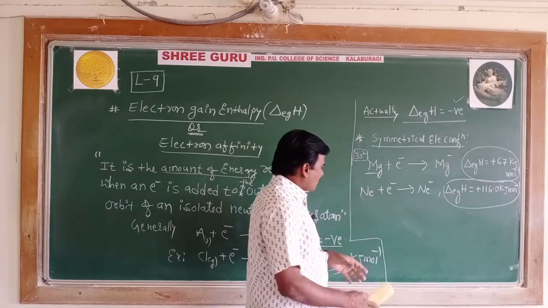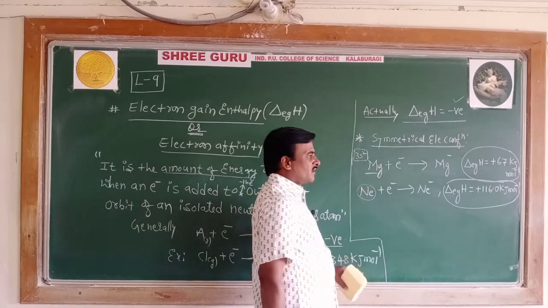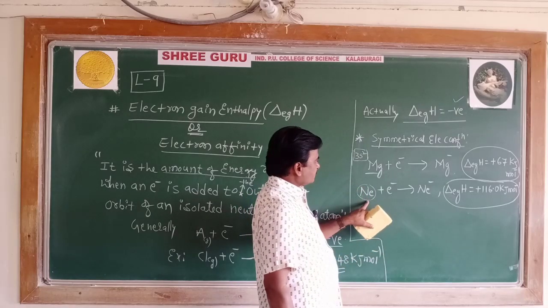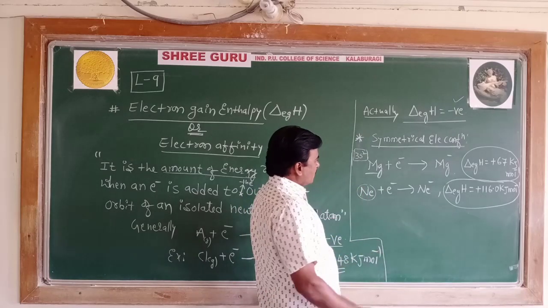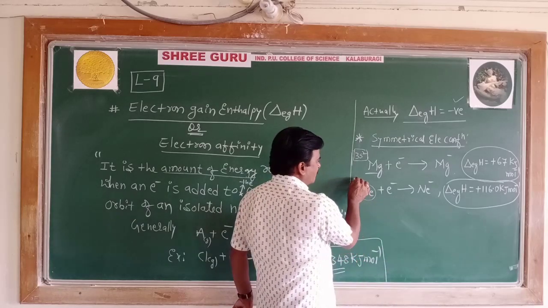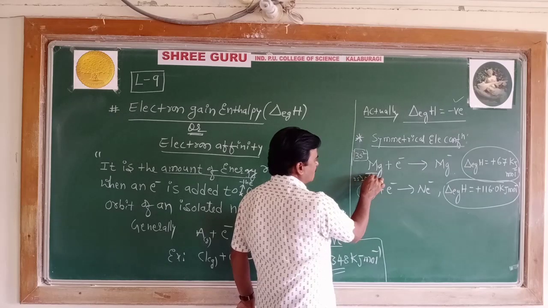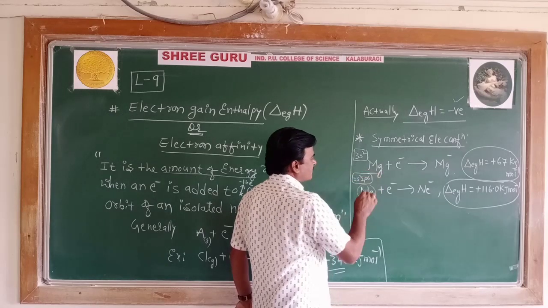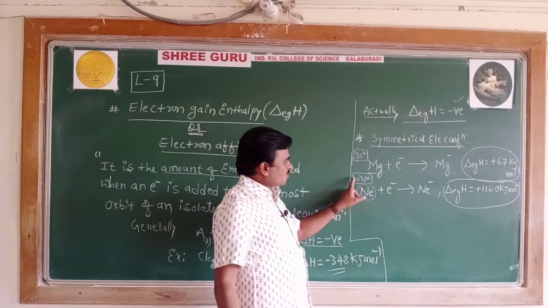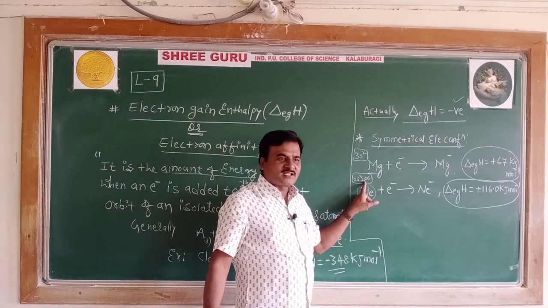Similarly, if you take neon, with atomic number 10, the configuration is 2s2 2p6. Neon's outer shell contains 8 electrons, an octet structure.